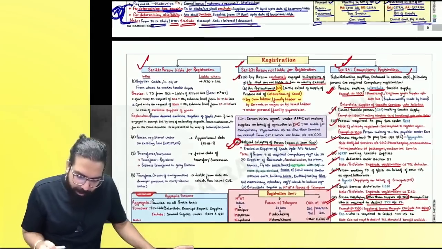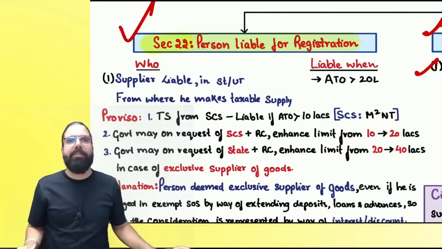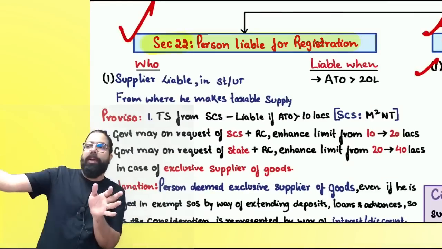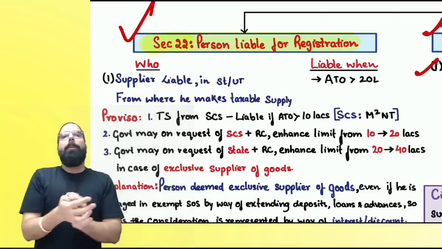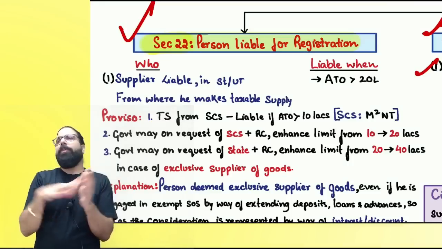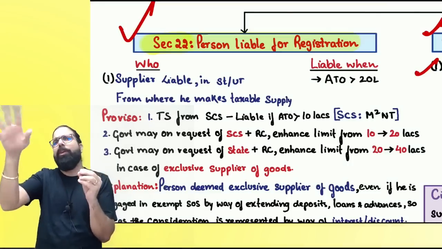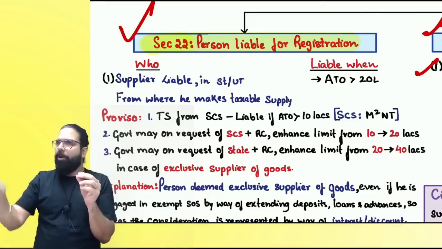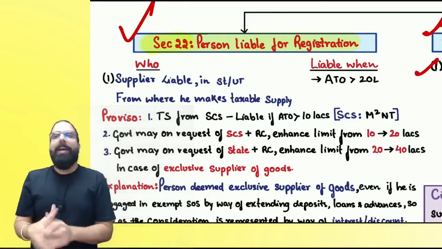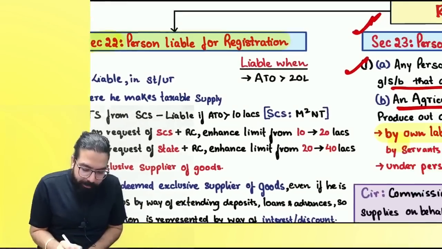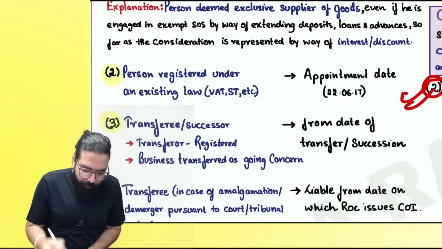Now, everyone over here, please come to the left-hand side. We have section number 22, persons who are liable for registration. So, we have to study it always like this: 24, 23, and then move to 22.1. Now, people who are not required compulsory registration. People who are required compulsory registration, you already know. Section number 20, you already know, people who are not required registration. Other than that, whenever you are a supplier, section number 22 has section number 21, 2, 3, 4.